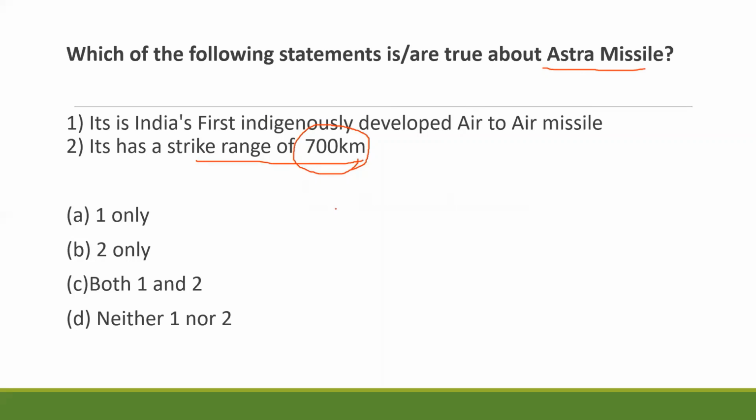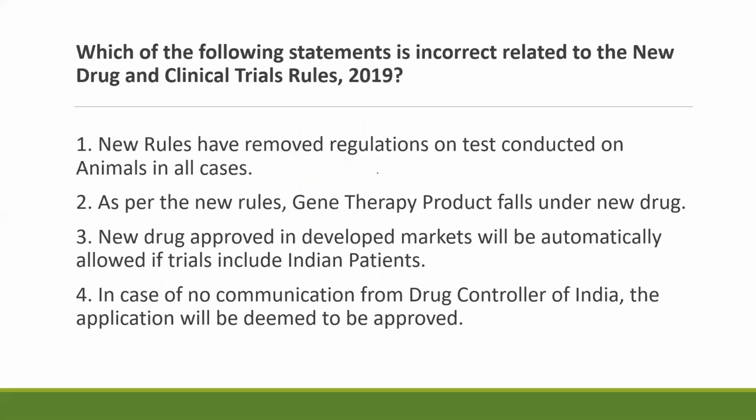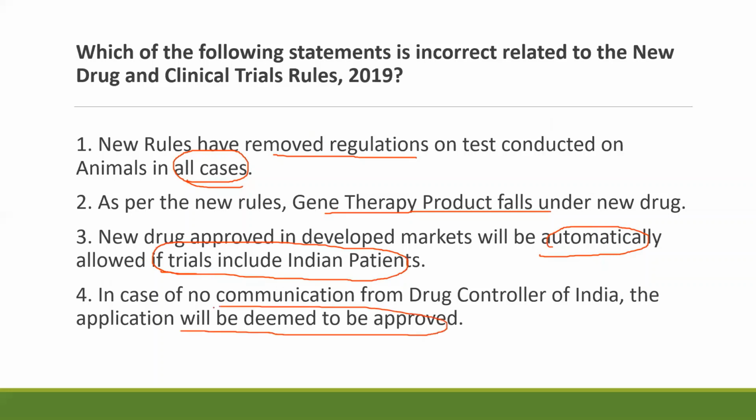Next, let us focus on extreme words or statements. In this question, the first statement is about removing regulations in all cases. The second statement is plain. Third looks a bit extreme due to automatically keyword. However, the explanation part after automatically seems to support the statement. The fourth statement may be true considering government measure to ease of doing business. So here most extreme statement is first statement, which is incorrect.